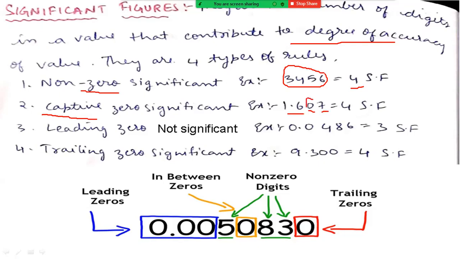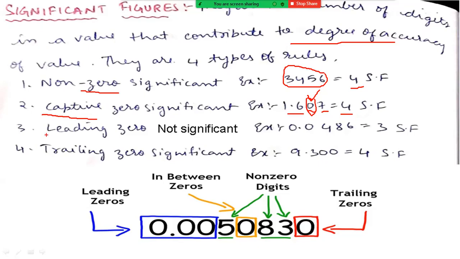So this zero, which is there in between two numbers, is called a captive zero. This captive zero is also countable when it is there in between two non-zero integers. That's why we can have 4 significant figures in this value. It is 1.607, which is having 4 significant figures.